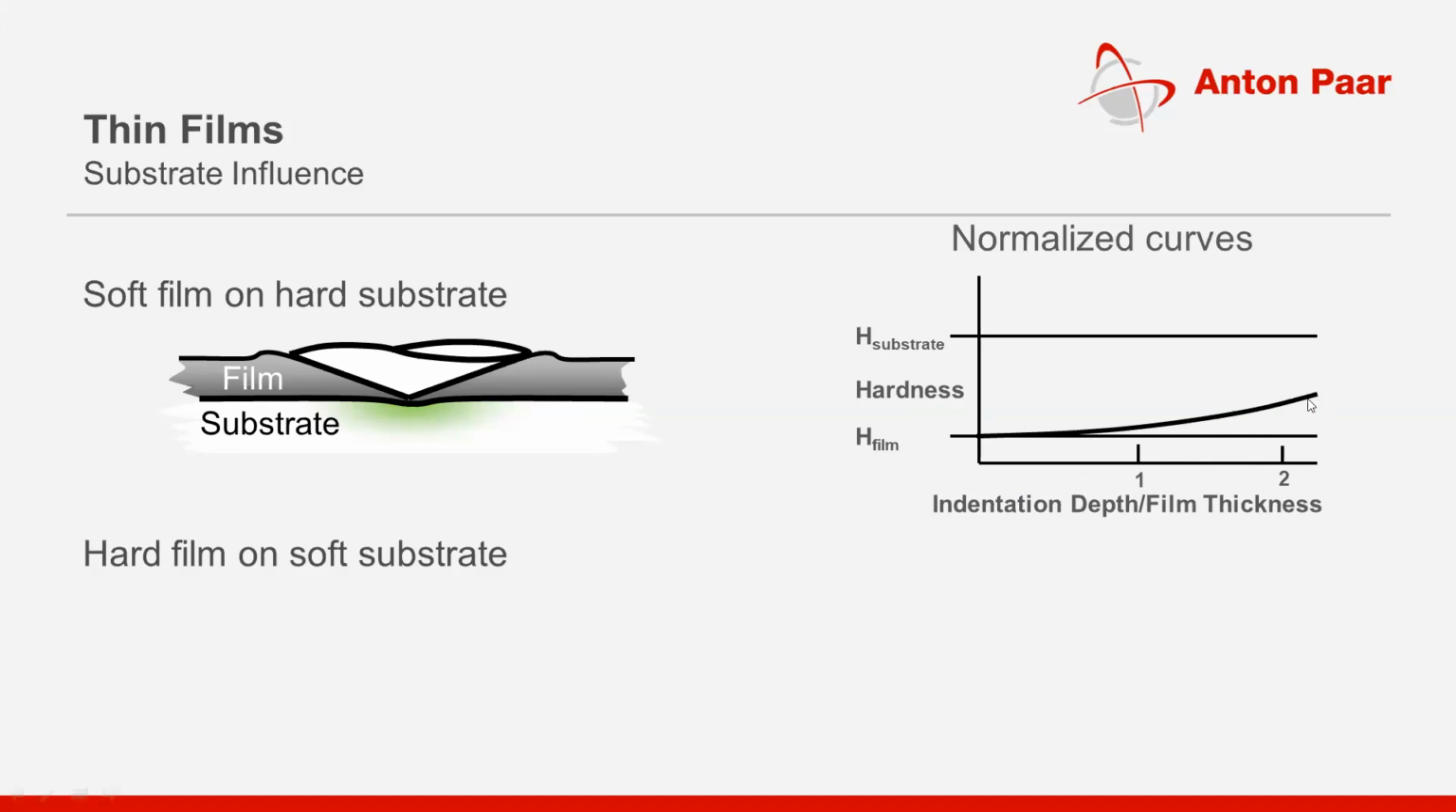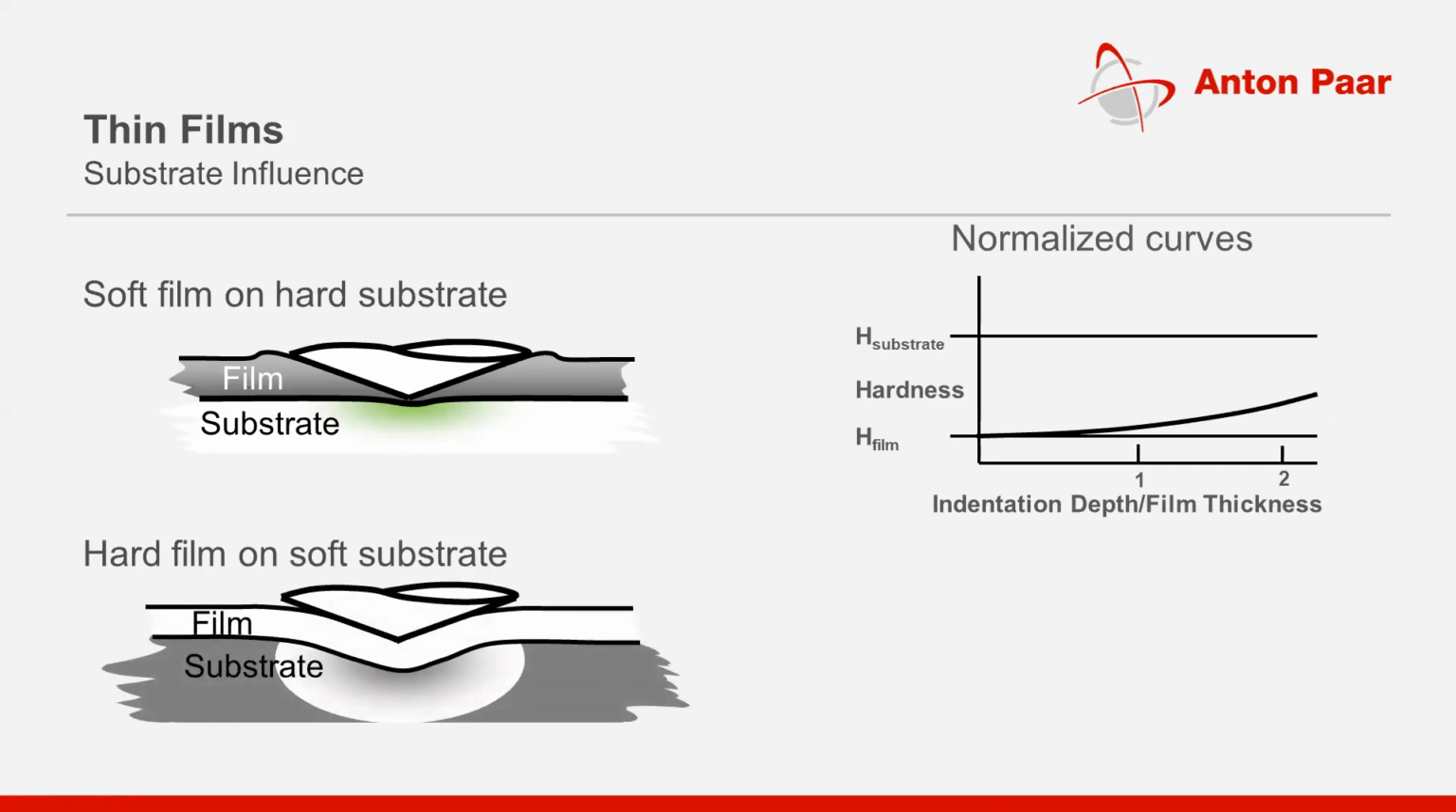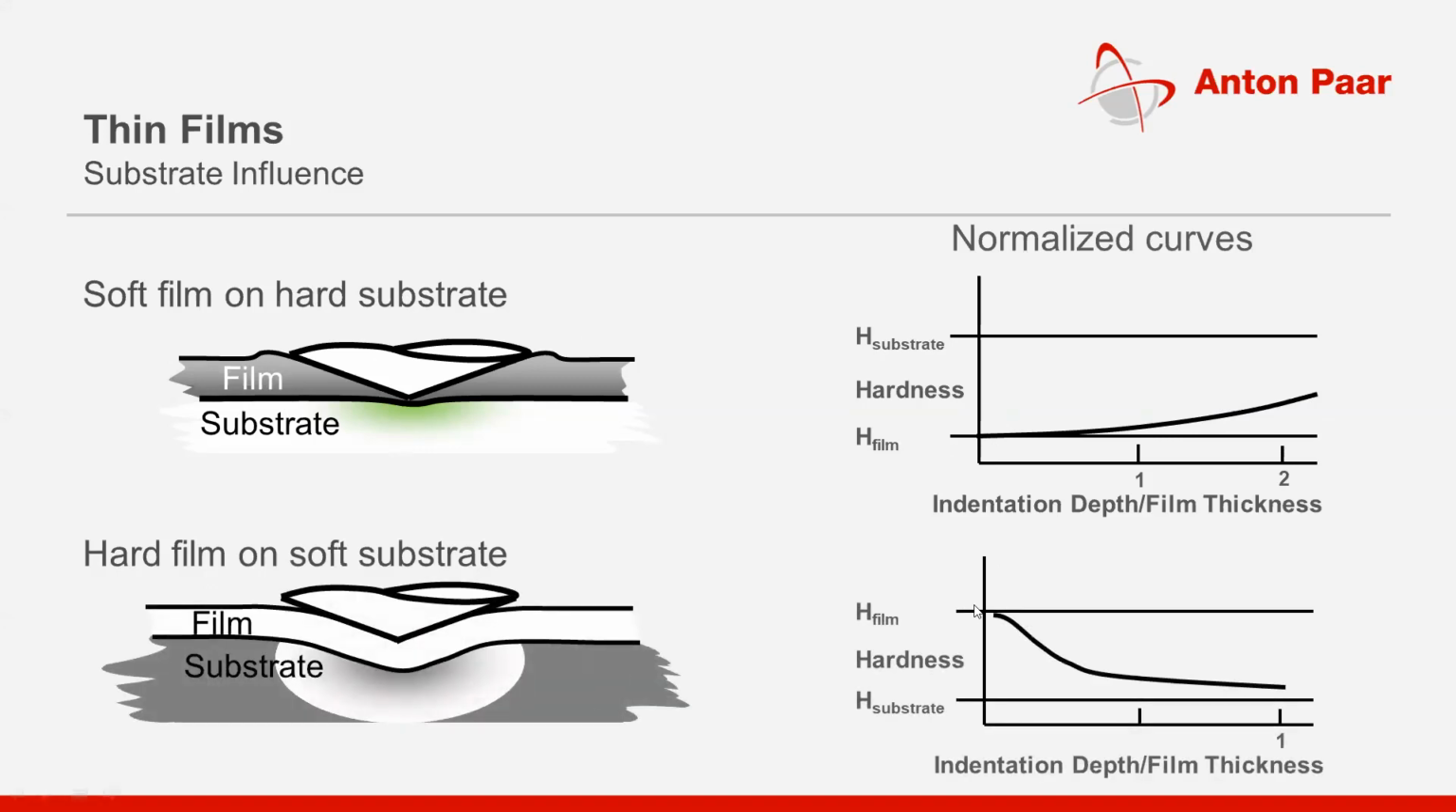Why? Because the substrate is harder than the film. Soft film on a hard substrate, so the hardness value increases. If the film is hard on a soft substrate, the response will be reversed. The hardness value starts decreasing with the depth. Okay, so this shows that